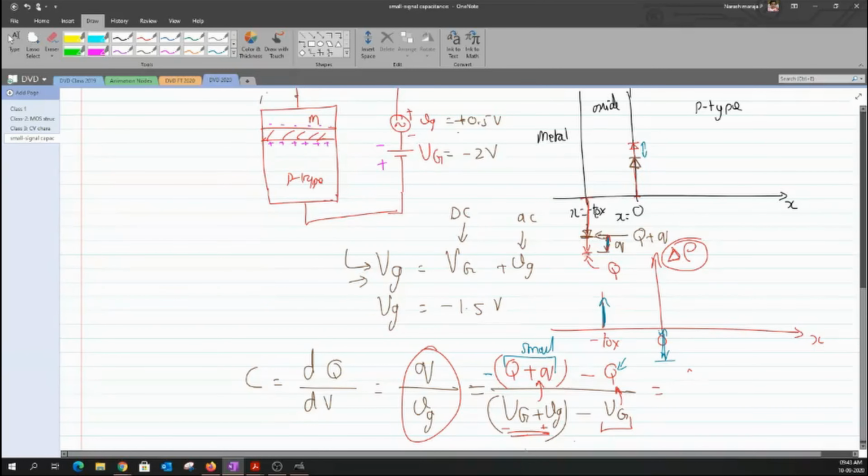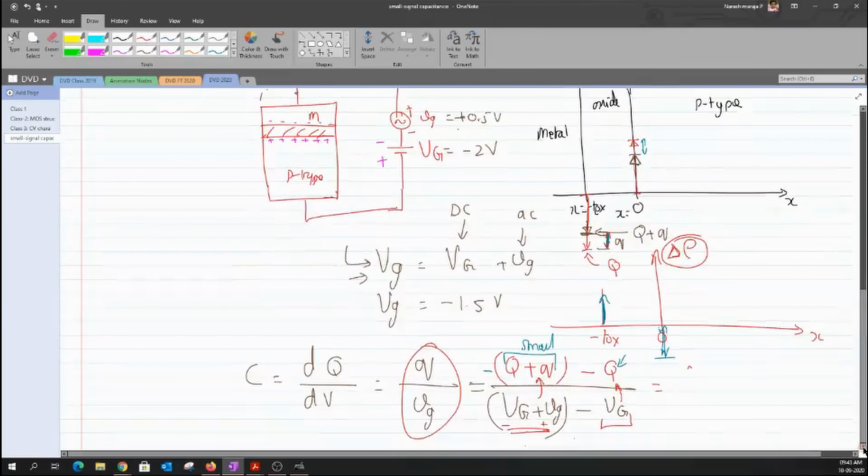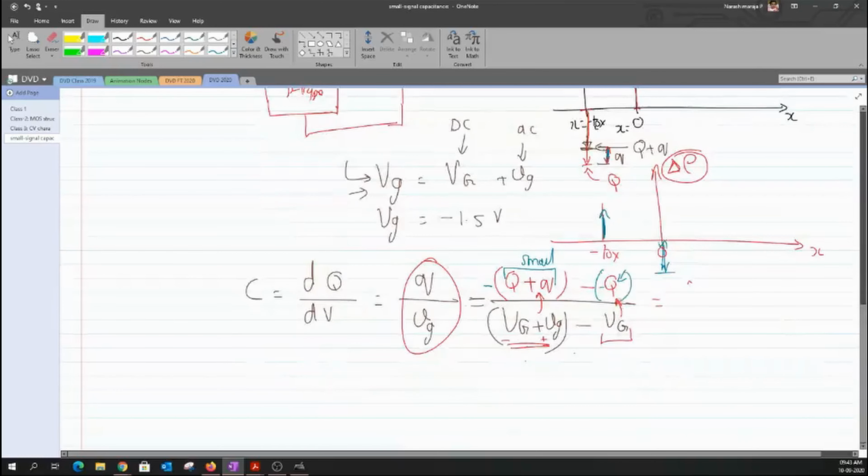That is, this height has a higher magnitude than this height. Since the charges I have here are negative, this minus and minus actually becomes a positive quantity, because we are working with negative charges. So I have a larger Q minus this Q.